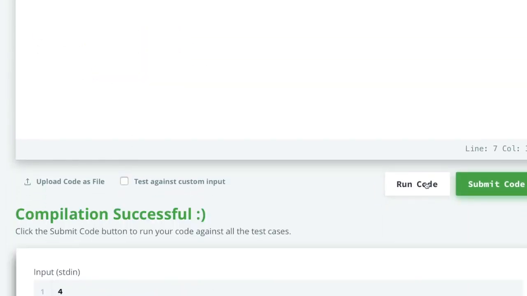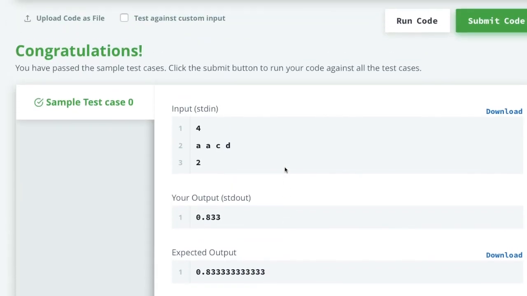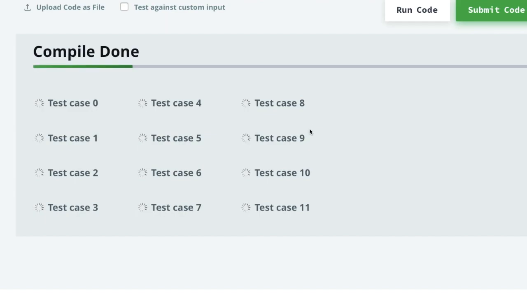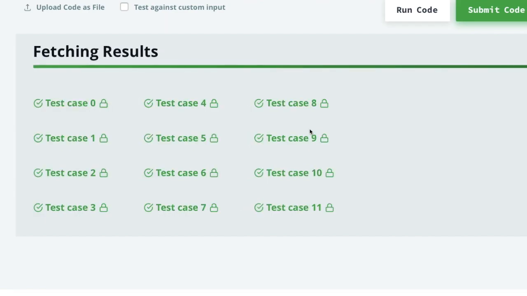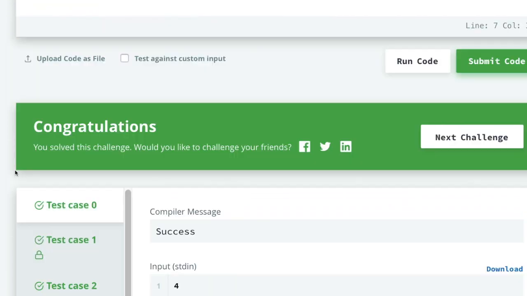Let us run and submit this code. We have passed the sample test case. Just submit this code. Congratulations, we are done with all the test cases.